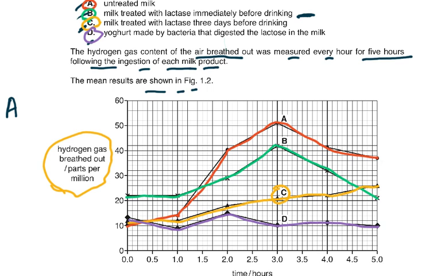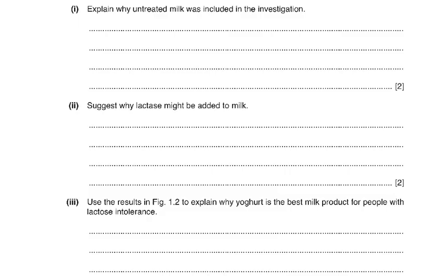So the least amount was in the yogurt made by the bacteria, so less hydrogen was being produced. Then part one of the question explained why untreated milk was included in the investigation to compare. It's a control for comparison to see if there is any difference between the effects of treated milk and untreated milk. You always have to do a control.